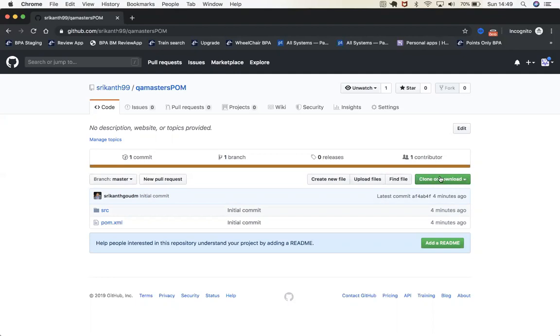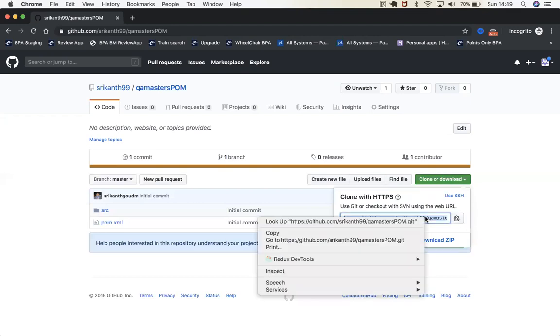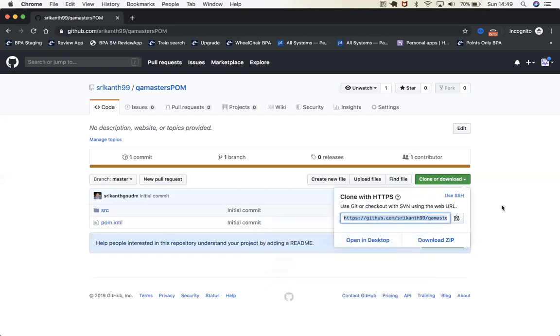Click this one. When you click, can you see the URL? Can you see this button? Click this one, and it will be copied. If you click this one, it will be copied, or you can copy the whole URL.